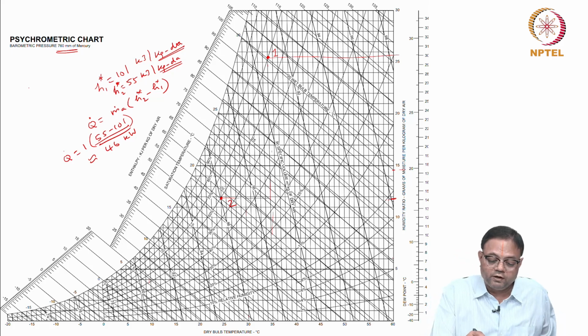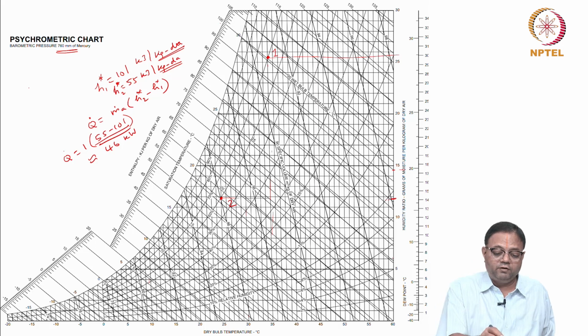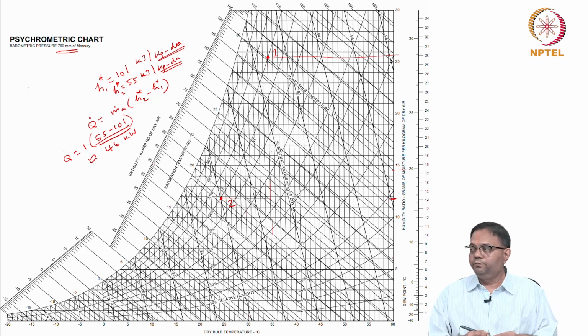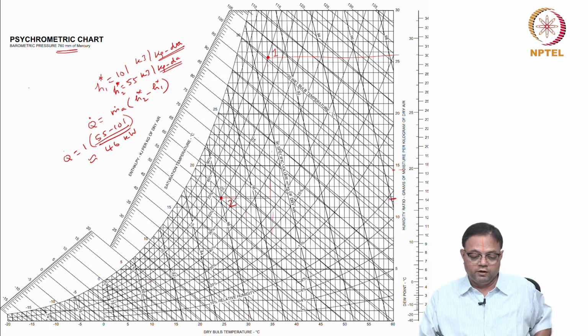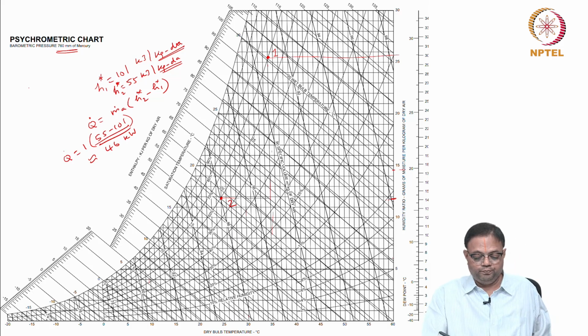So we can do this in two steps. Accurately locate state 1, at 70% and 35 degrees, and state 2 at 60% and 25 degrees, and retrieve the enthalpy values. Whatever additional thing you want, you can retrieve that. Obviously, you can see that there is a decrease in the specific humidity and a decrease in the dry bulb temperature.